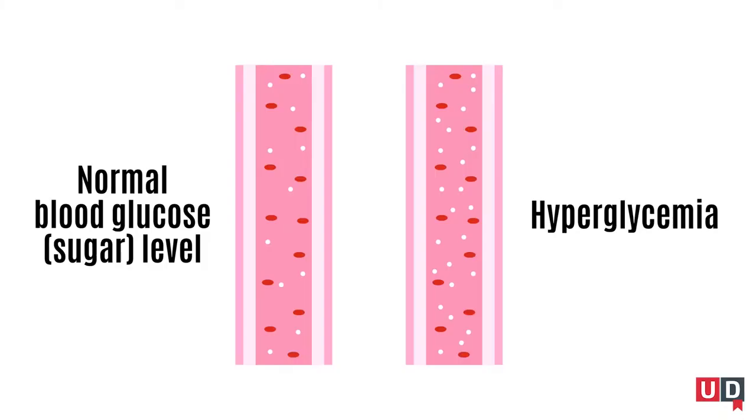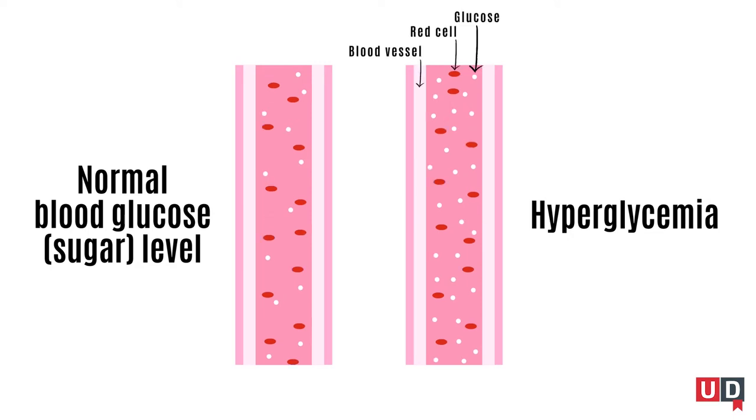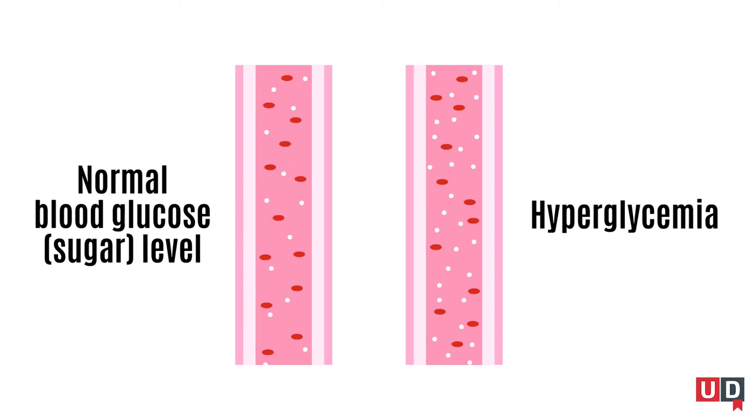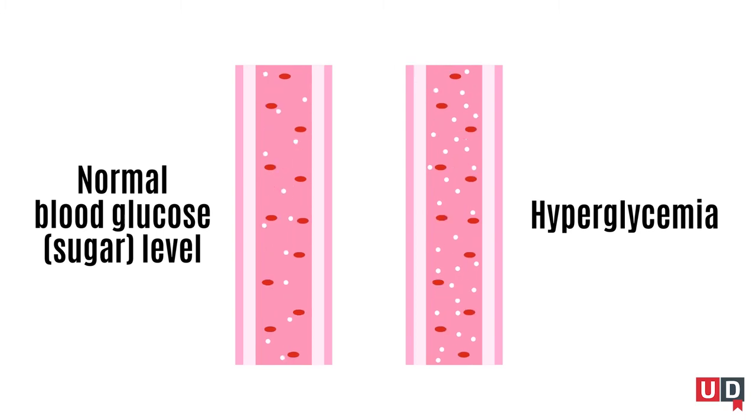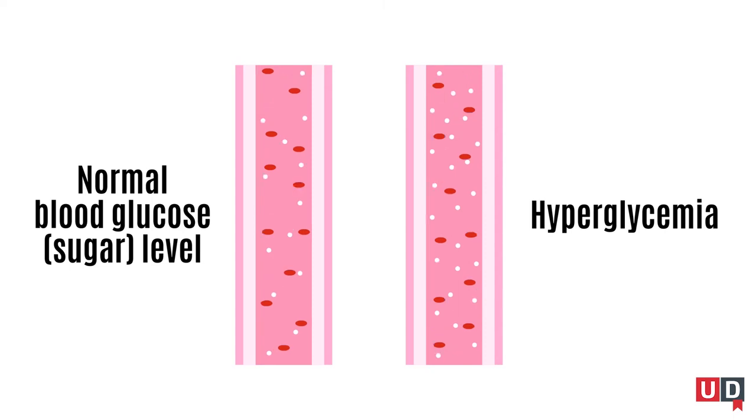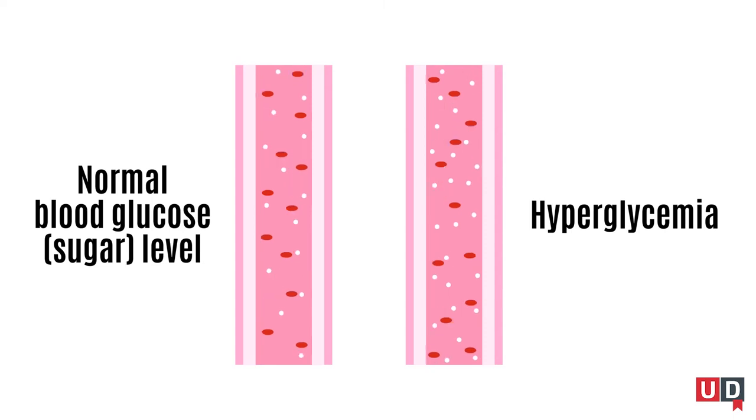This image illustrates the difference between normal glycemia, or blood sugar, and hyperglycemia, high blood sugar. The glucose is represented by the white dots. In a state of hyperglycemia, illustrated on the right, note the much higher amount of glucose circulating in the blood inside a blood vessel compared to the normal blood glucose level on the left.